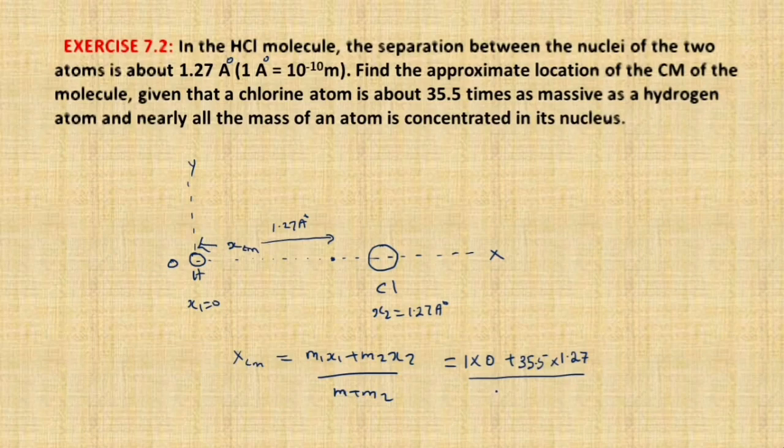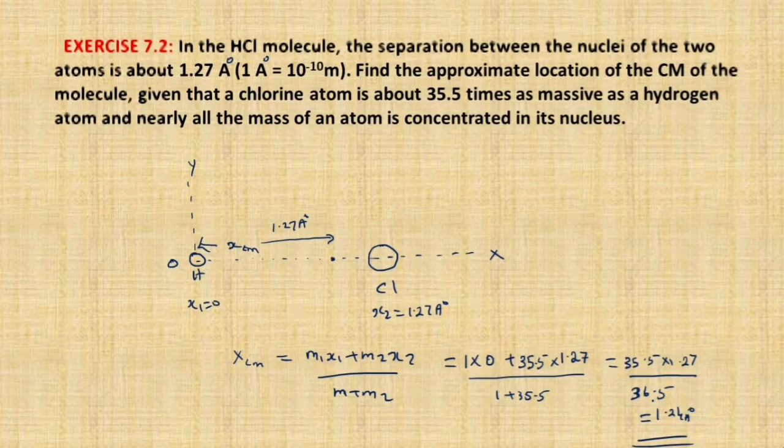What is m1 plus m2? 1 plus 35.5. So here we get 35.5 into 1.27 angstrom, and the answer will be in angstrom, divided by 1 plus 35.5, that is 36.5. So you get the answer nearly 1.24 angstrom.